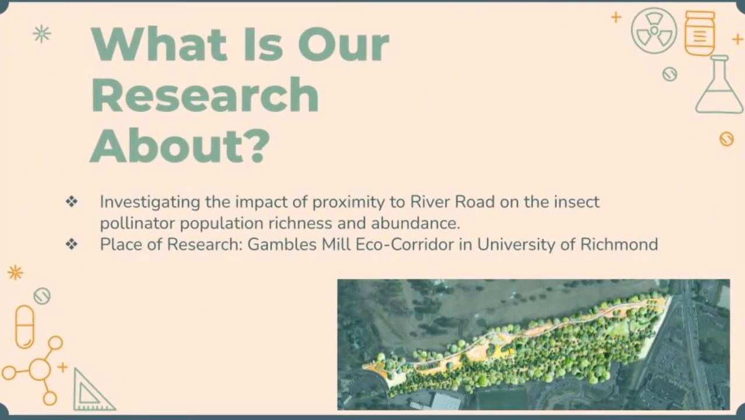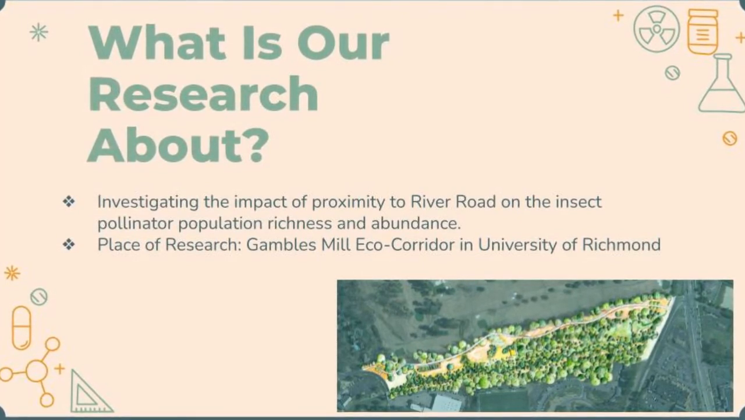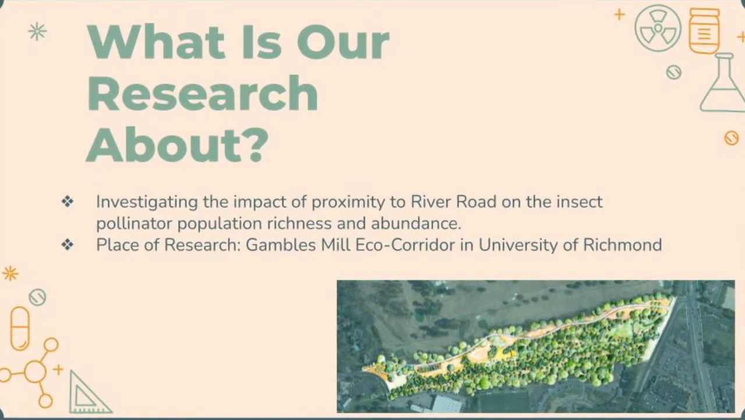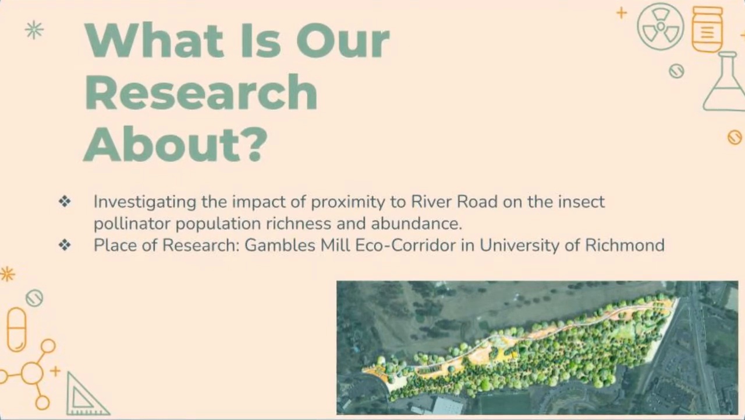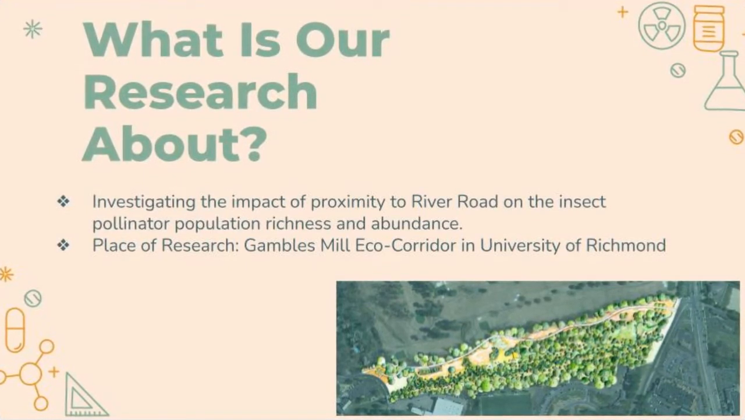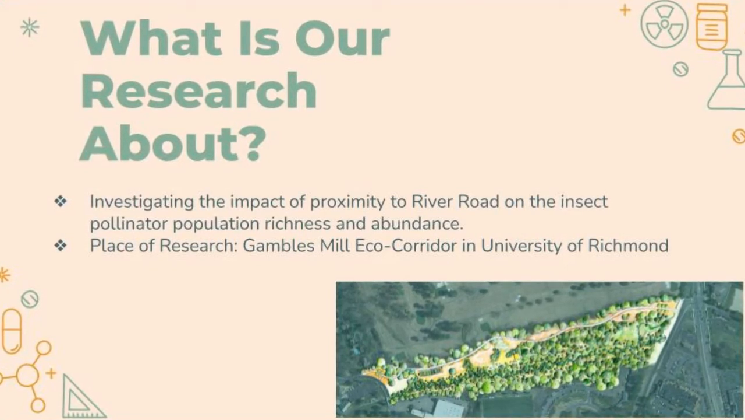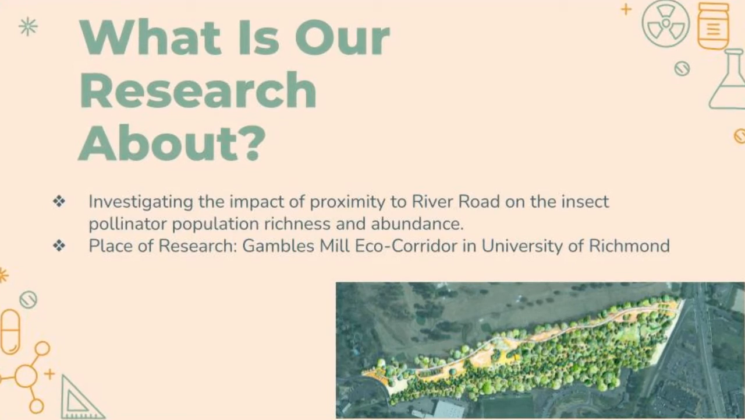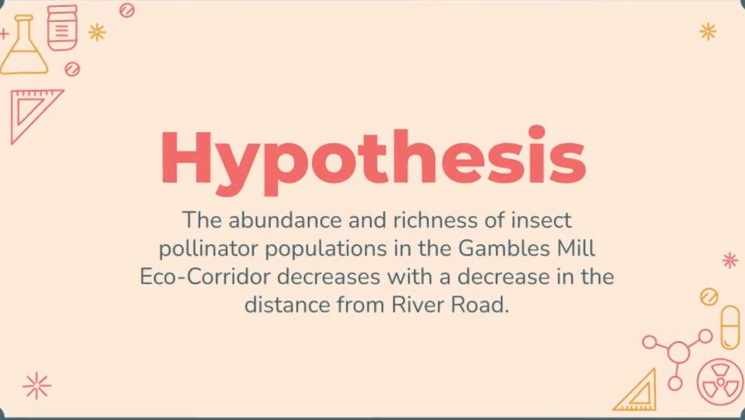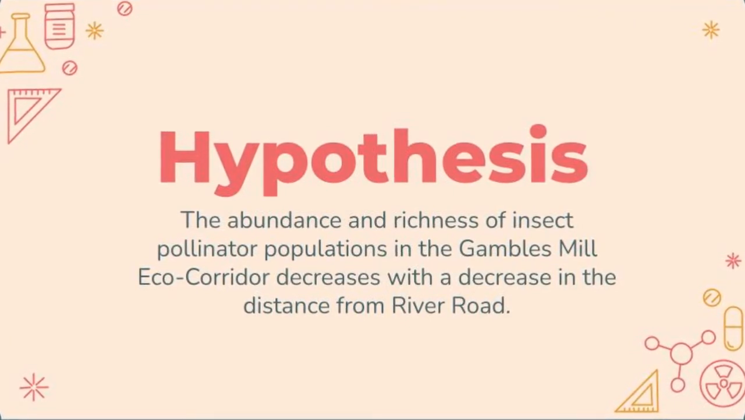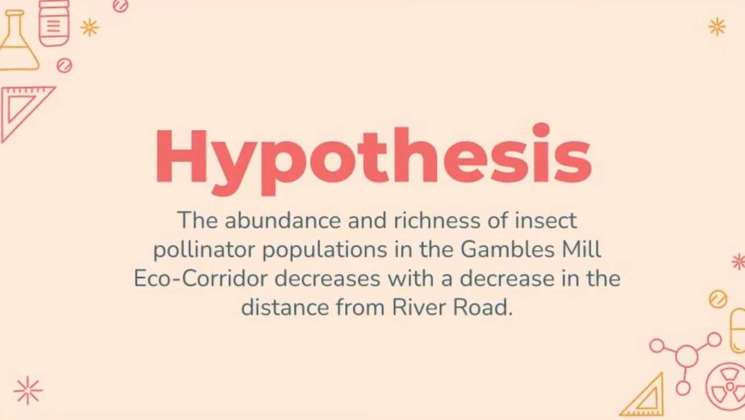In order to develop efficient insect conservation programs, we need to know the exact causes of their declines. So, this project aims at providing more information of the impact of roads on the population of insect pollinators. The research took place in the Gables Mill Eco Corridor in University of Richmond, where we investigated the impact of the proximity to the river road on the insect pollinator population, richness, and abundance. Our hypothesis was that the abundance and richness of insect pollinator populations in the Gables Mill Eco Corridor decreases with a decrease in the distance from River Road.